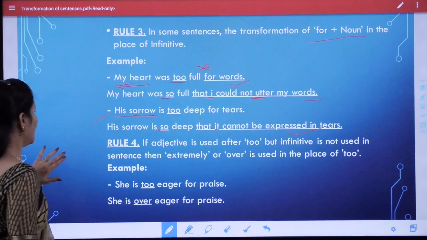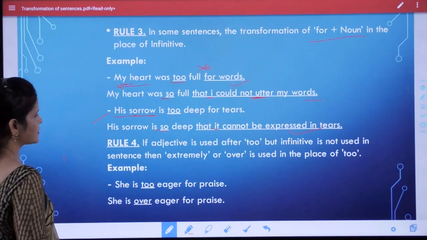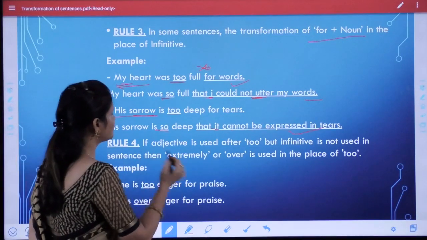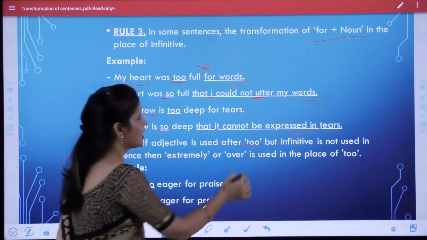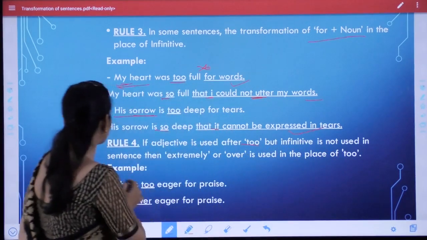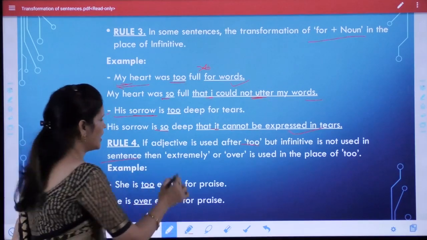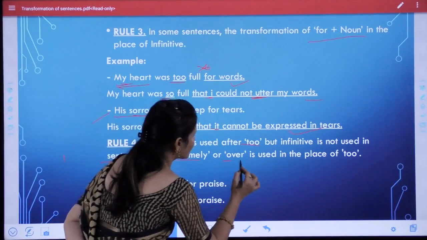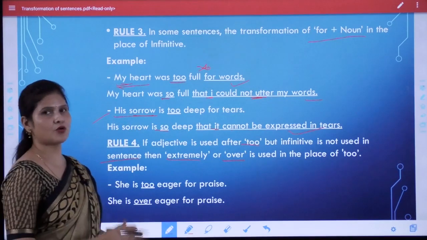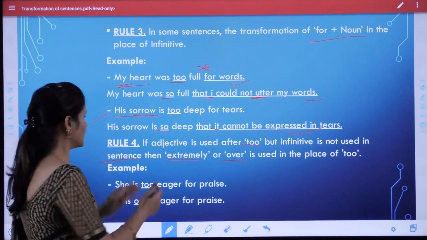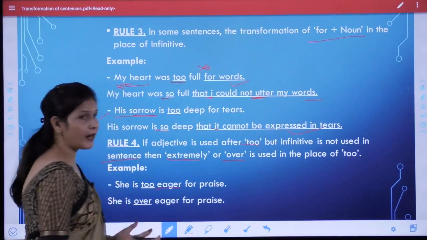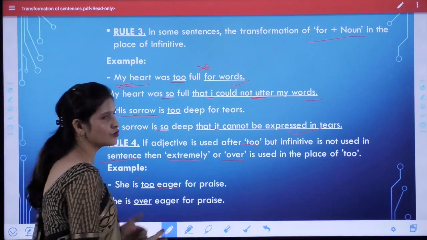Okay, in some sentences we find that if an adjective is used after "too" but the infinitive is not used in the sentence, then "over" or "extremely" is used in the place of "too". It means, student, in some sentences the adjective is present but the infinitive "to" is not present.